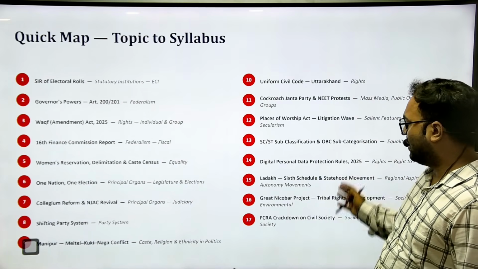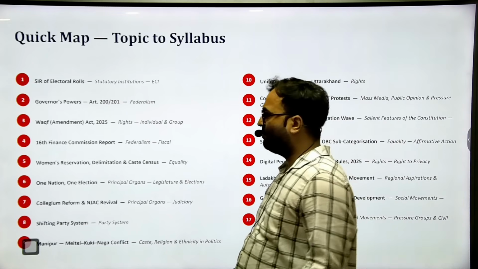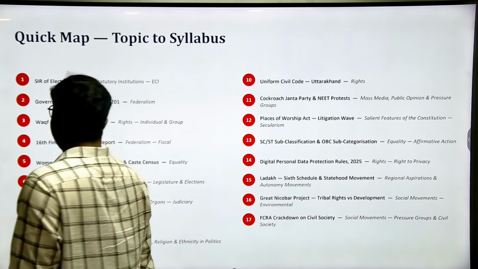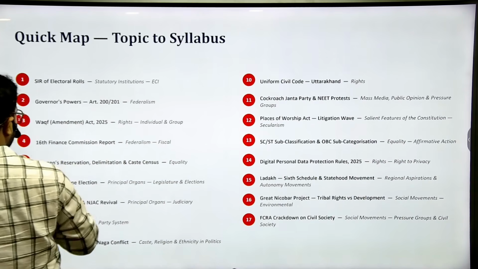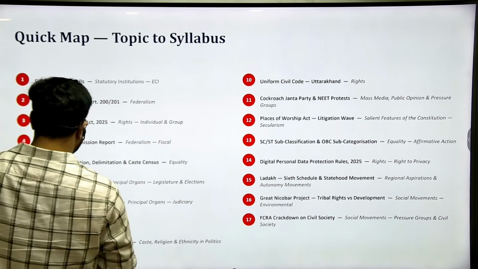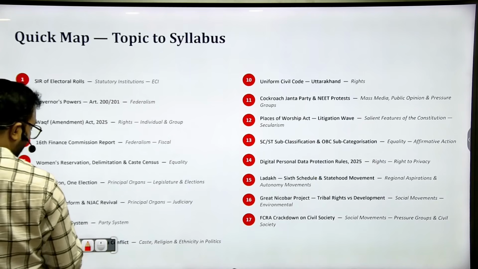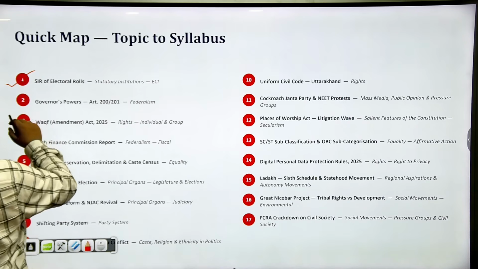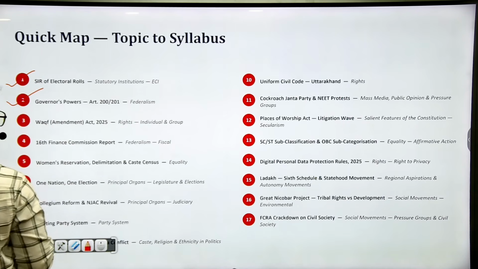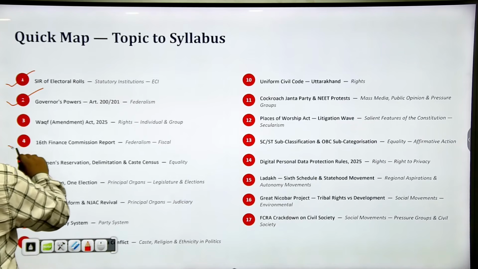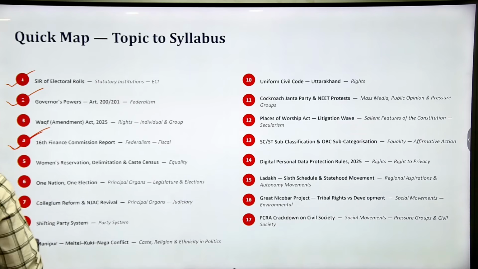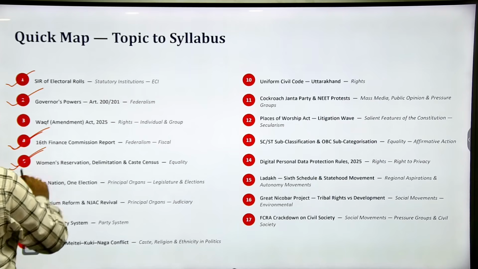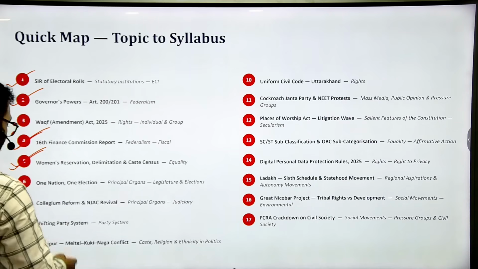So this is the summary, or quick map, of all the topics. SIR, governor's powers, Waqf, 16th Finance Commission. I am just marking the topics which I feel are important or which you can use anywhere. So the first topic is important according to me. Second is also important. Again, the 16th Finance Commission is very, very important. This women's reservation delimitation, I find this topic very, very important.